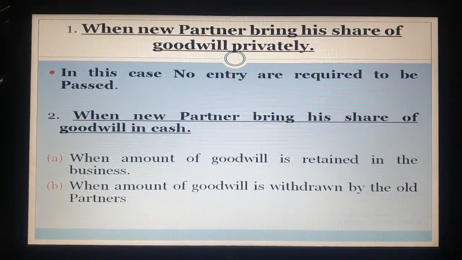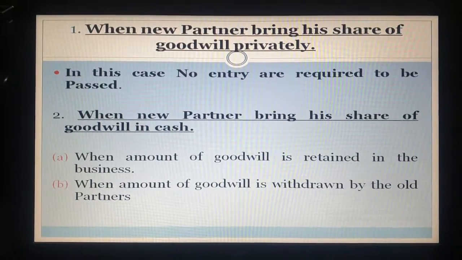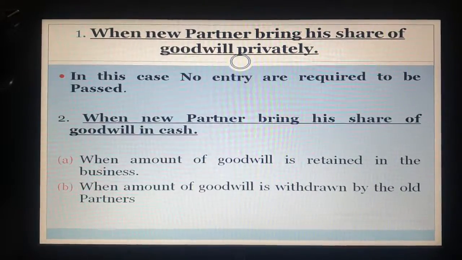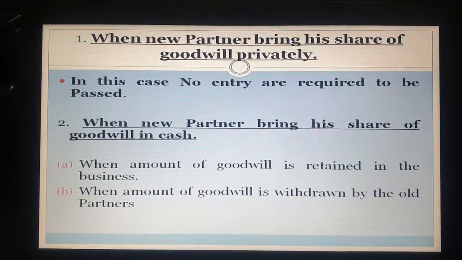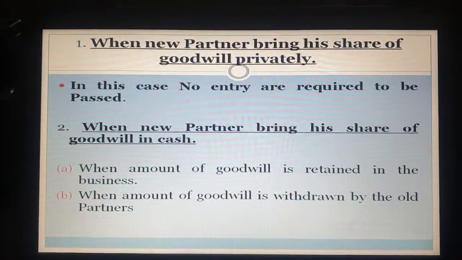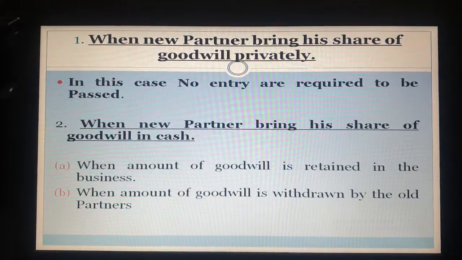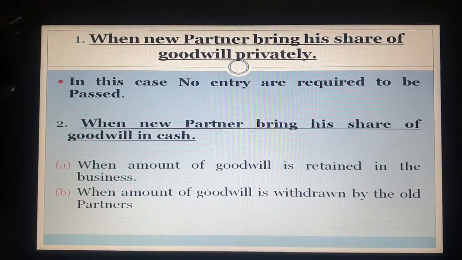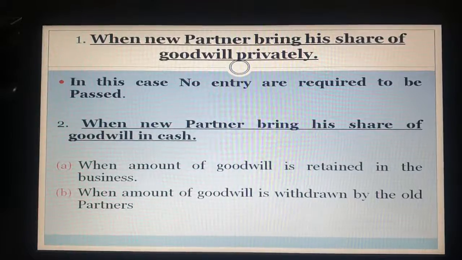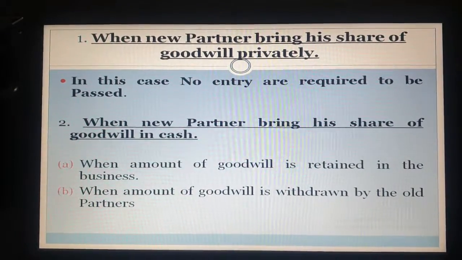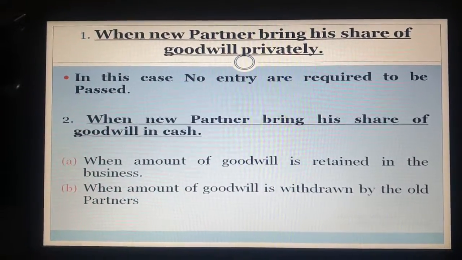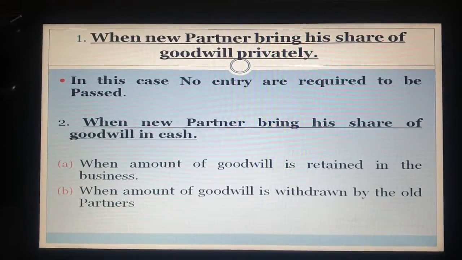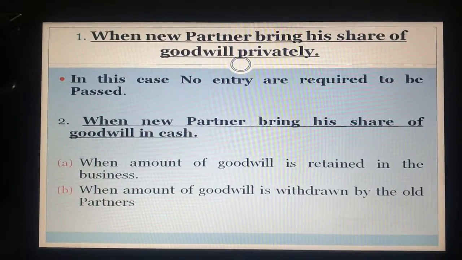privately. In this case, no entry is required to be passed because the goodwill is paid by the new partner privately. So it is assumed it is not brought into the business by the new partner. So whenever the information is given in the question that the new partner brings goodwill privately, then you need not pass any entry. Now the second case, when the new partner brings his share of goodwill in cash.